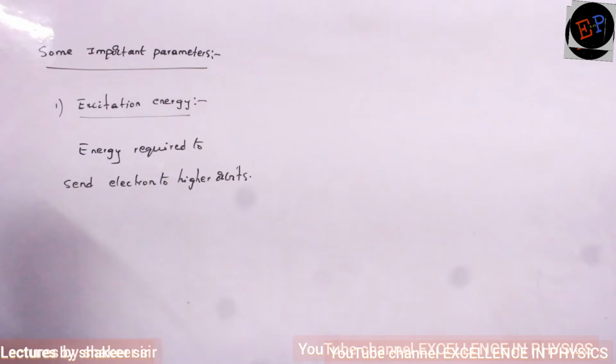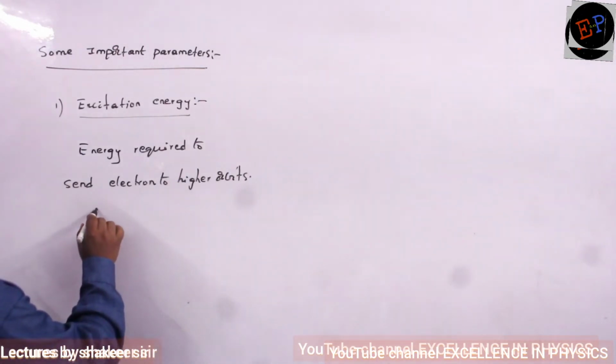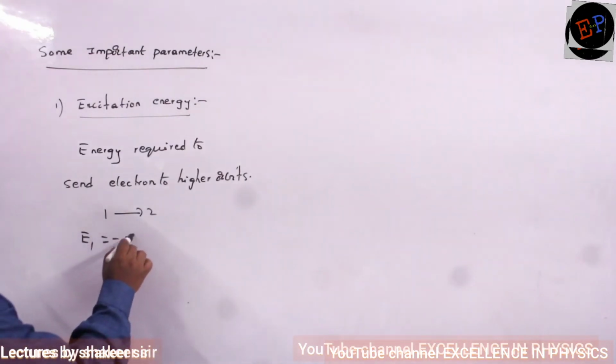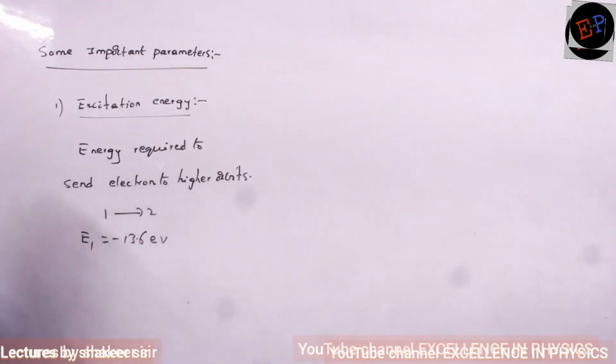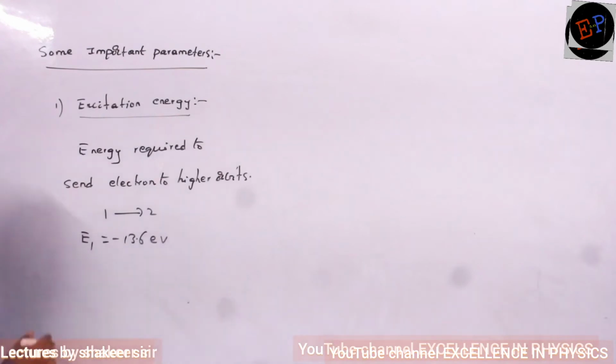Are you able to understand? So therefore, for example, if it wants to travel from first orbit to second orbit, 1 to 2, what is the energy of the first orbit, ma? It is minus 13.6 electron volts. For example, if I discuss hydrogen, we have that energy, no?